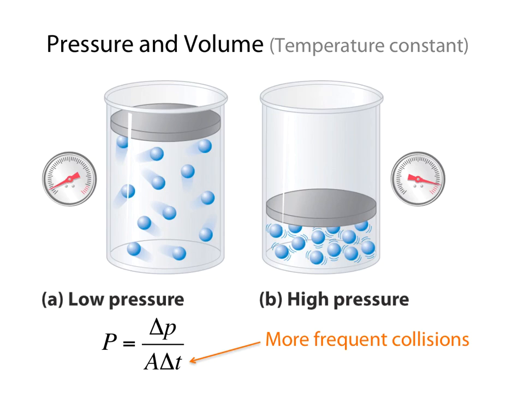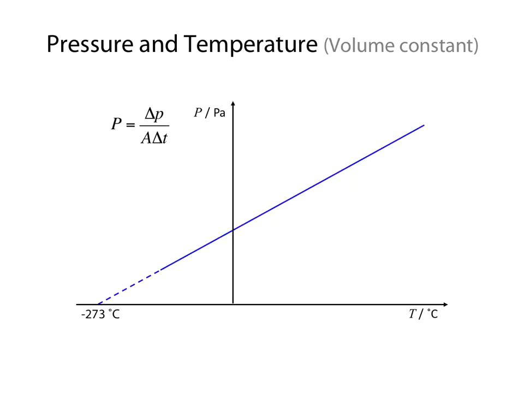Okay, so as long as the temperature is kept constant, if we decrease the volume, then the pressure will increase. Why will it happen? Because the particles are still moving with the same kinetic energy. They've all got the same temperature. Kinetic energy is the same. But now, because the box is smaller, they'll be hitting the sides more frequently. Therefore, the force will be greater. Okay? And delta T, the time between collisions, will be less. So therefore, the pressure must increase. In fact, we can draw a graph of that.